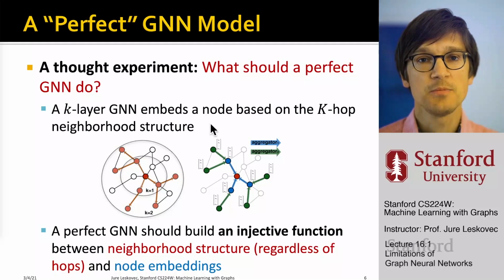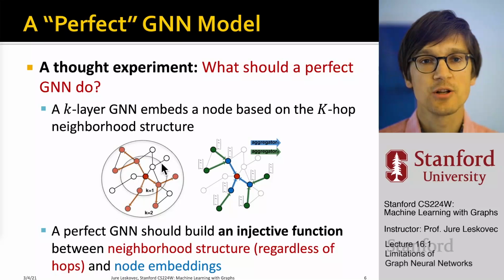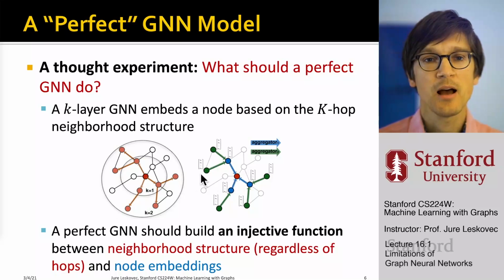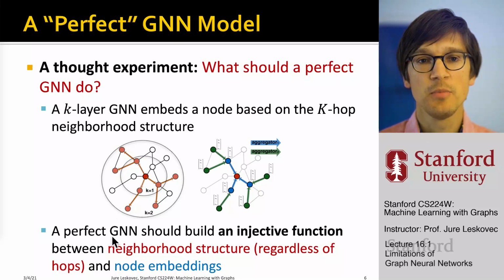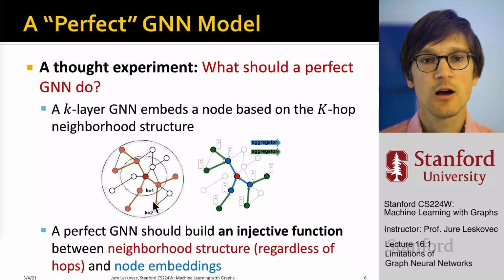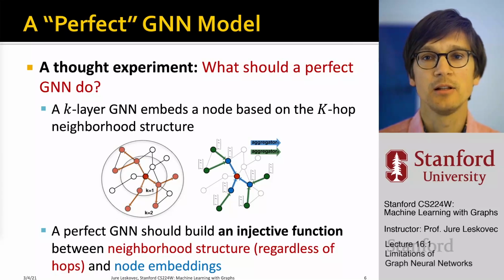This picture illustrates that if I want to embed this particular node here, I can take the graph structure around this node, and then through message passing compute the embedding of that node. A perfect GNN would build an injective function between the neighborhood structure around the target node and the embedding that it produces.